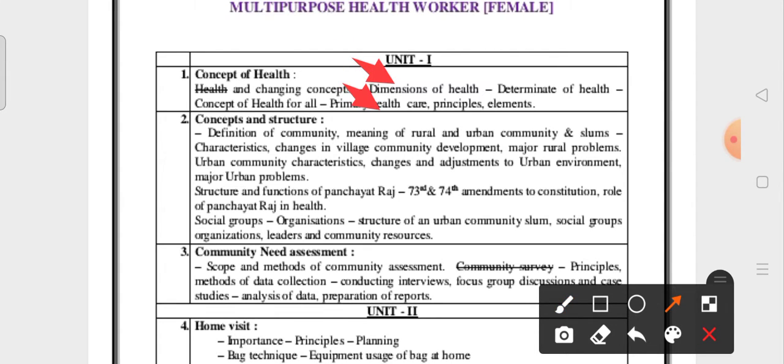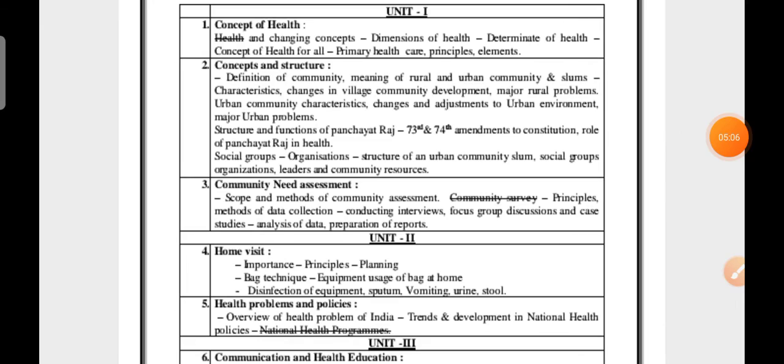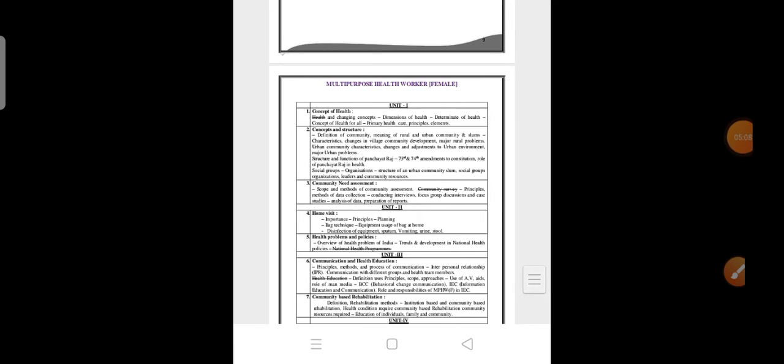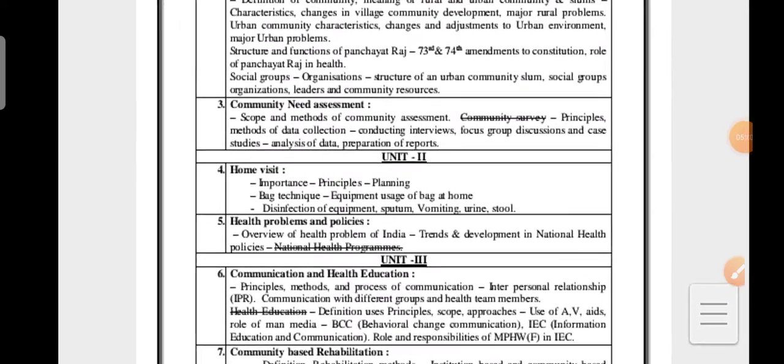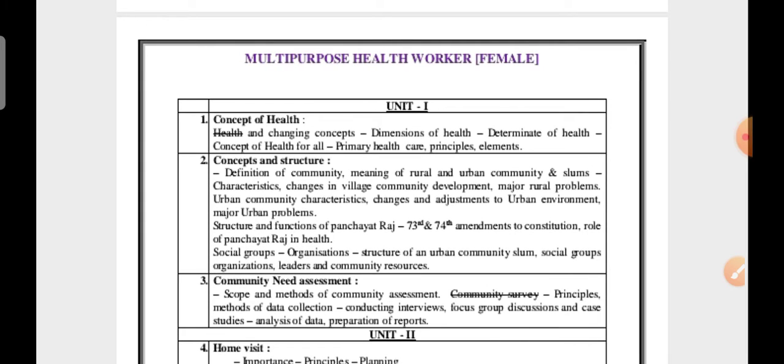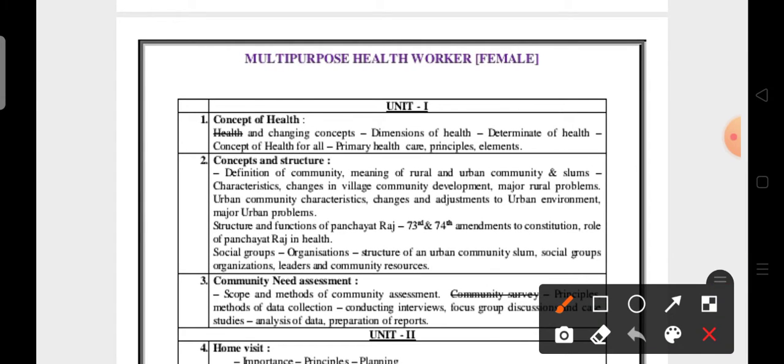Primary health services, Panchayati Raj, urban and rural community, differentiation problems and all. Okay. So in unit 1, what you have to read is the dimensions of health. In unit 1, dimensions of health is important. Primary health services, only 2 marks, important. Rural and urban community is important.